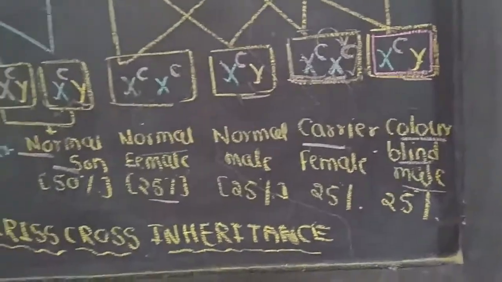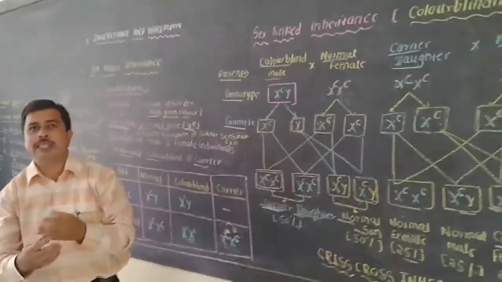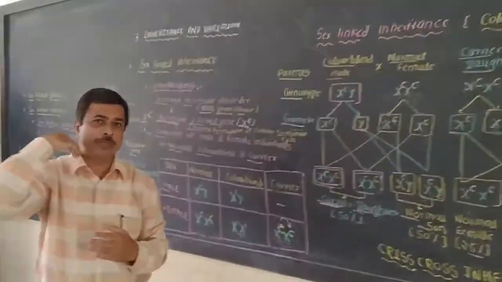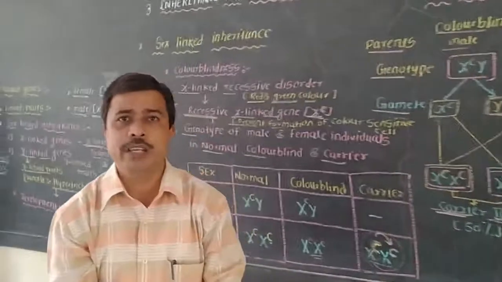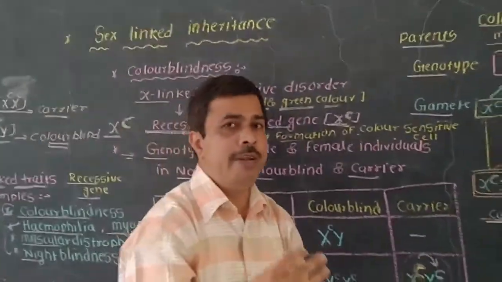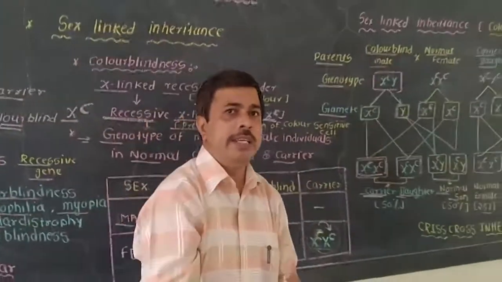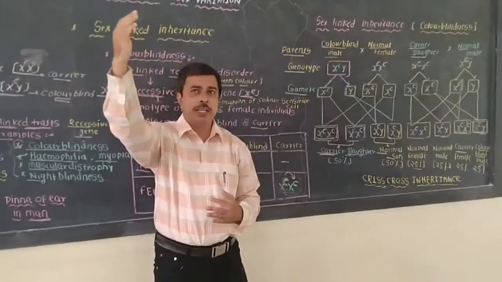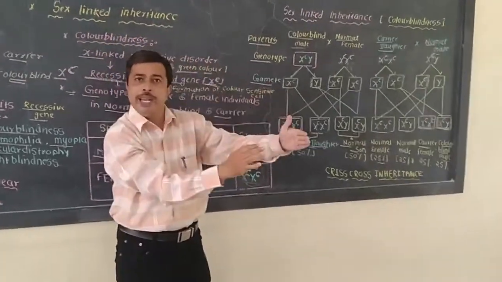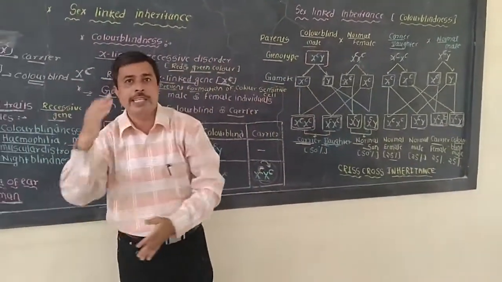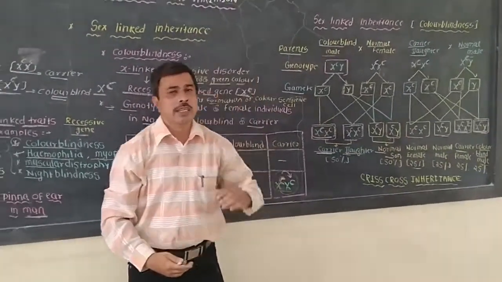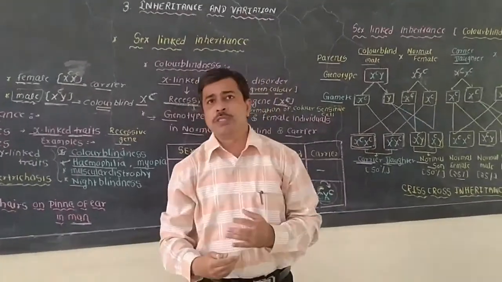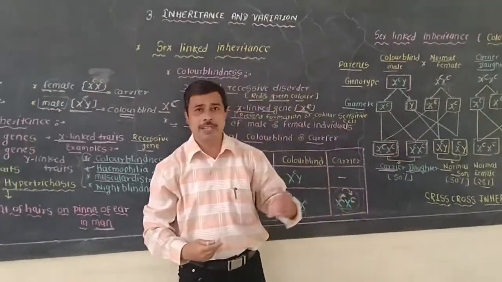For example, if color blindness is present in the grandfather, it will be transmitted to his daughter, and from the daughter it will be transmitted to his grandson. So the process means that color blindness goes from male to female, and from female again to male in the next generation. This is known as crisscross inheritance, and it is an important term and an important concept in color blindness.